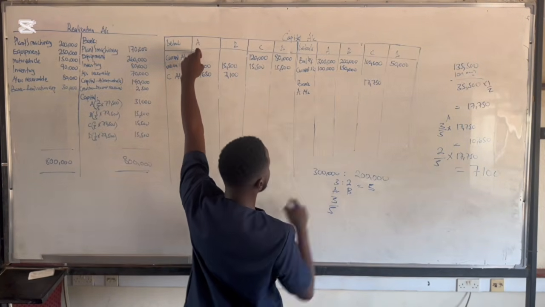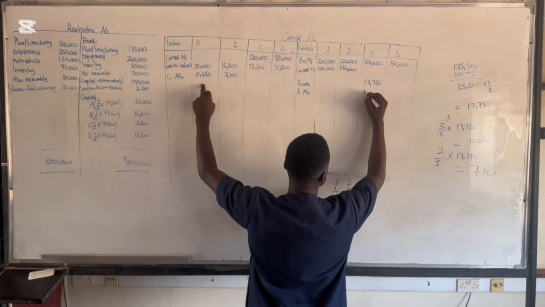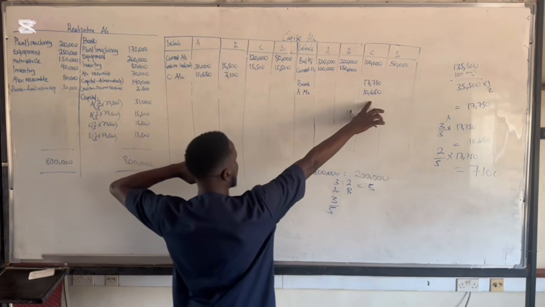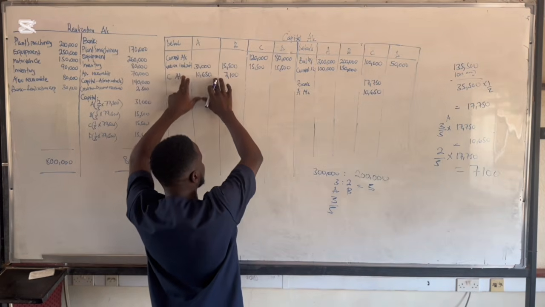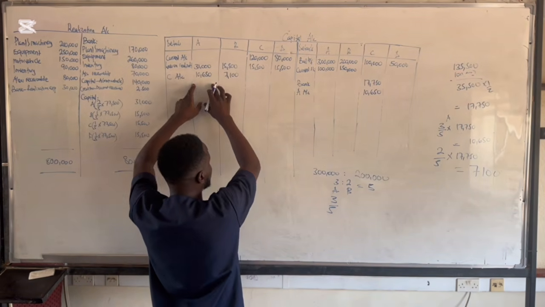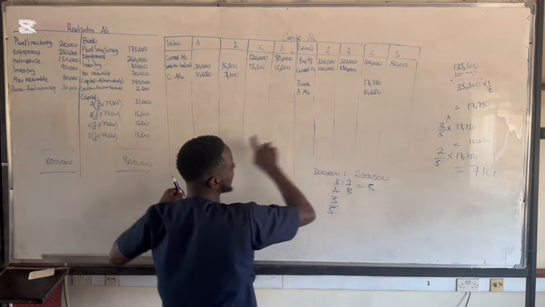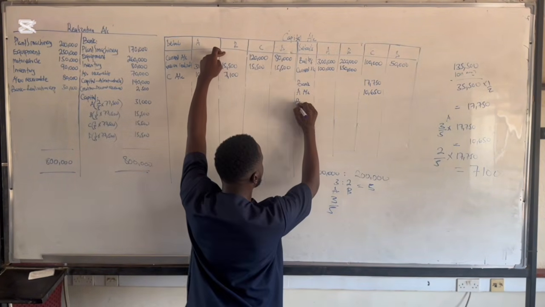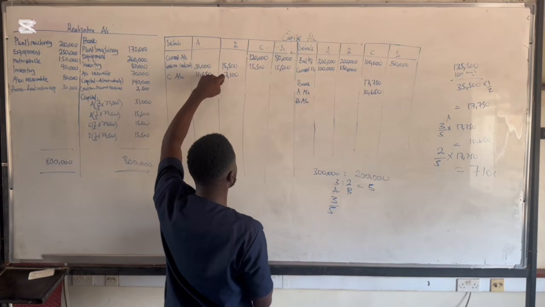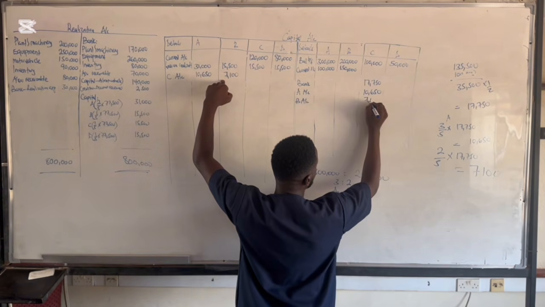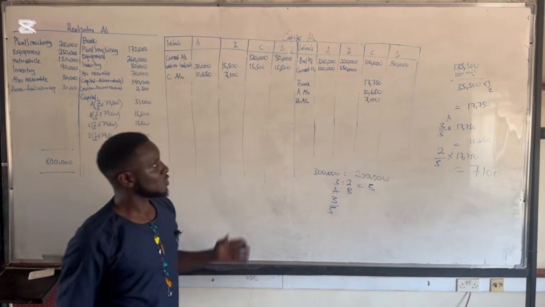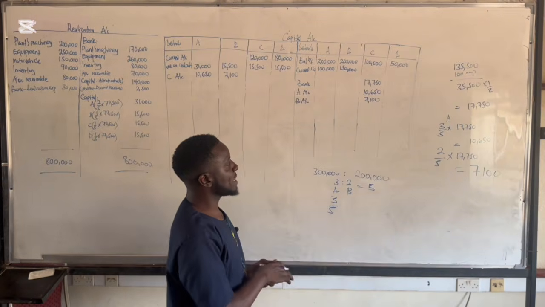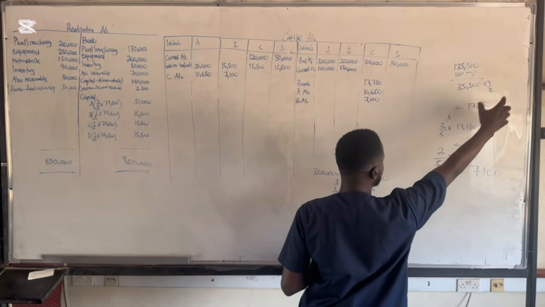Now A is giving C 10,650. Okay, it's coming from this side to this side. So we are going to take 10,650 from A, and then this 10,650 is A's contribution towards the deficiency of C. So even for B, we're going to say from B account, it's bringing in 7,100. Once you add these two, the 10,650 plus the 7,100, you are going to get the difference that was missing, which is 17,750.